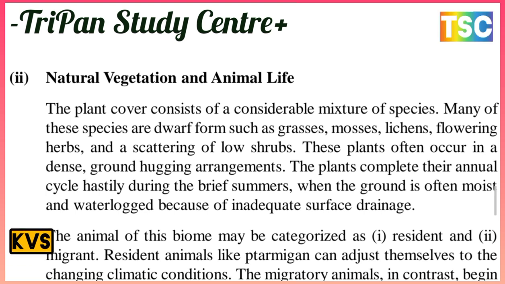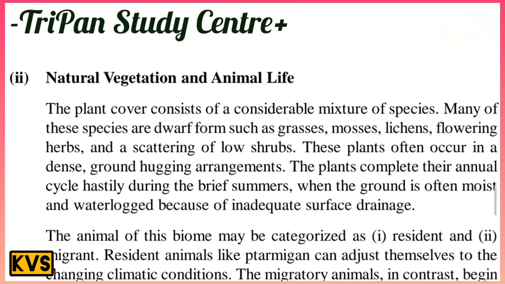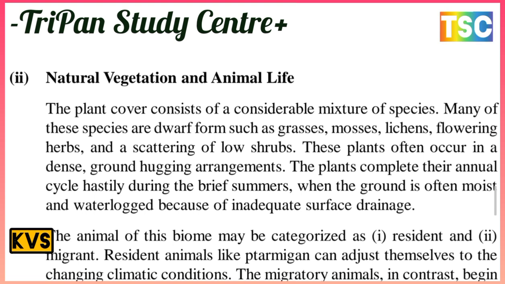The plant cover consists of a considerable mixture of species. Many of these species are derived from groups such as grasses, mosses and lichens, flowering herbs, and a scattering of low shrubs. These plants often occur in dense ground-hugging clumps. They have an annual cycle during their very short summers, when the ground is often moist and waterlogged because of poor surface drainage.